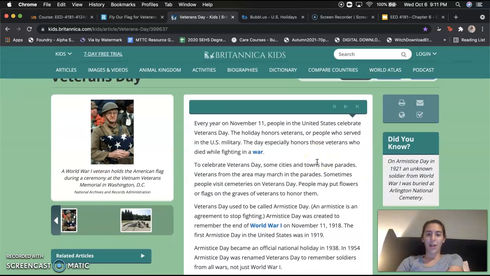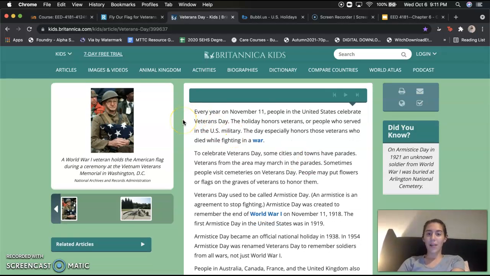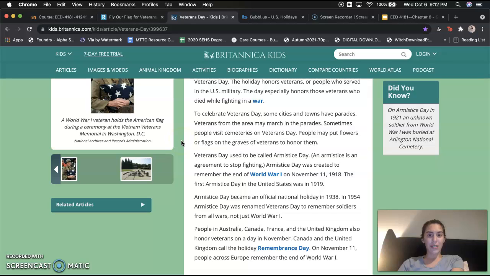So let's start this article. So every year on November 11th, people in the U.S. celebrate Veterans Day. The holiday honors veterans or people who served in the U.S. military. The day honors those veterans who died while fighting in a war. To celebrate Veterans Day, some cities and towns have parades. Veterans from the area may march in the parades. Sometimes people visit cemeteries on Veterans Day. People may put flowers or flags on the grave of veterans to honor them. So this also provides a few more examples on how we can celebrate Veterans Day.